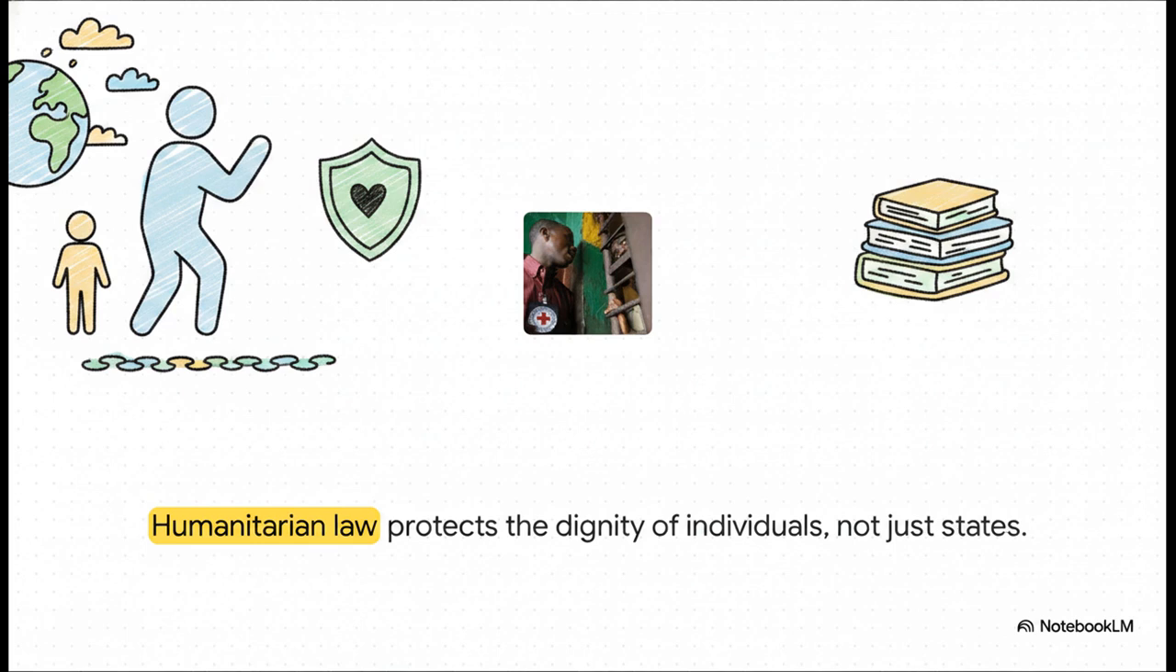But following the absolute horrors of global conflict, the Nuremberg trials, and the Geneva Conventions, a profound shift took place. Individuals finally became active, protected subjects. We evolved from a legal system obsessed only with drawing lines on maps to a framework of international humanitarian law that actually defends the physical integrity and dignity of everyday people.